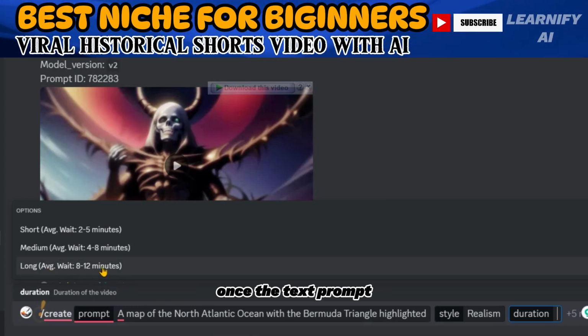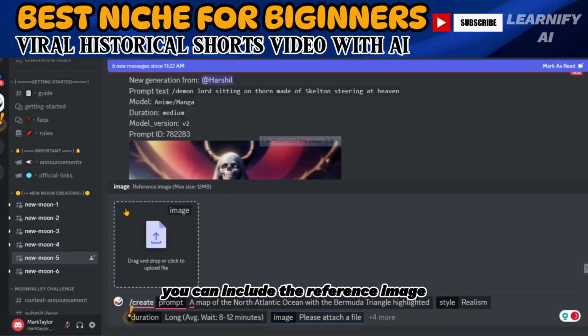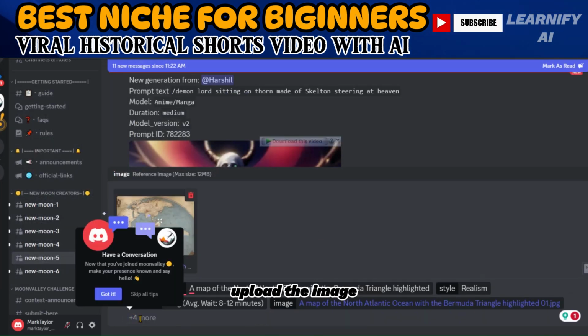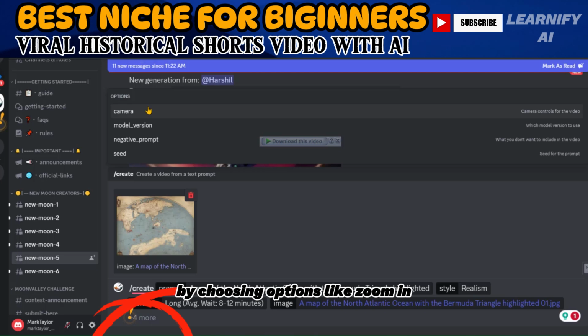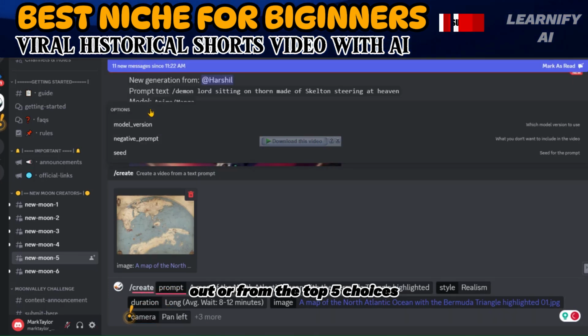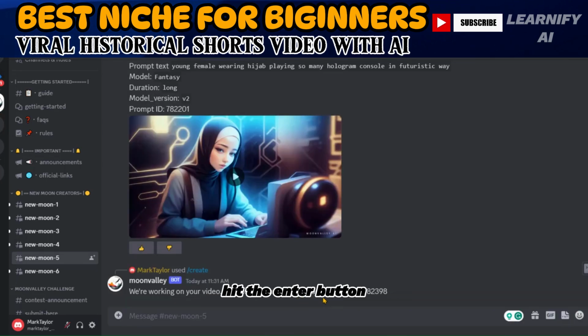Once the text prompt and video style are chosen, you can include a reference image. I'll use one from the first scene. Upload the image and set a camera motion by choosing options like zoom in, out, or from the top 5 choices. When everything is configured, hit the Enter button.